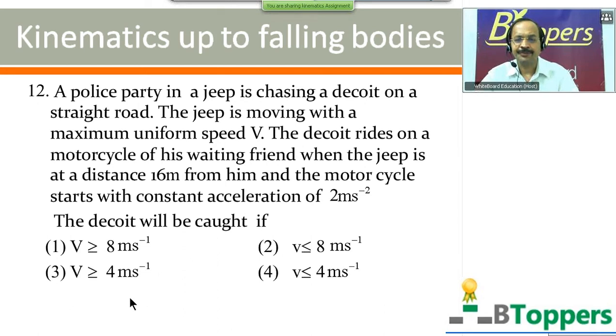There are four options here. First option, v greater than or equal to 8 meters per second. Second option, v less than or equal to 8 meters per second. Third option, v greater than or equal to 4 meters per second. Fourth option, v less than or equal to 4 meters per second. Come on, try the question.